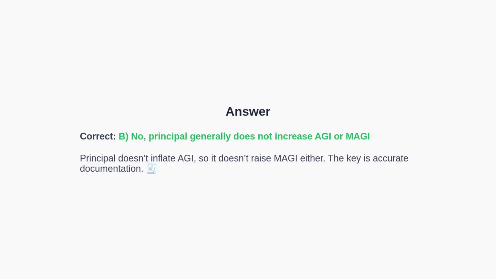The correct answer is B. Principal generally does not increase AGI, and therefore it does not increase MAGI. The key is accurate, timely documentation to confirm what portion is principal versus income. Next, let's ground this with a quick case study example.